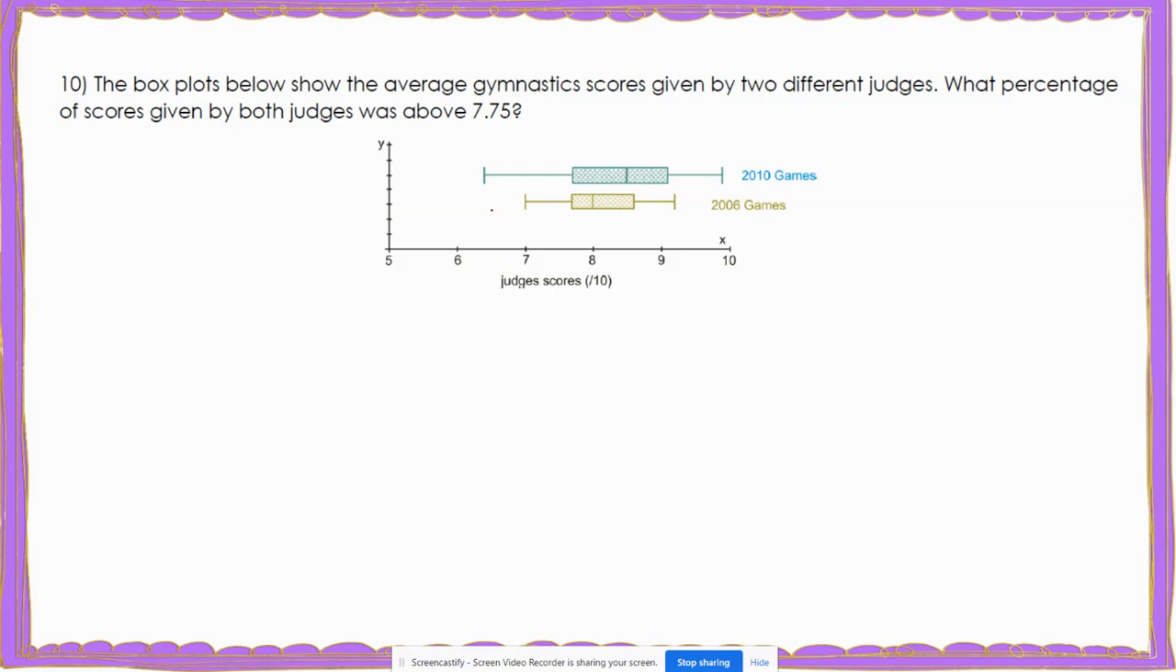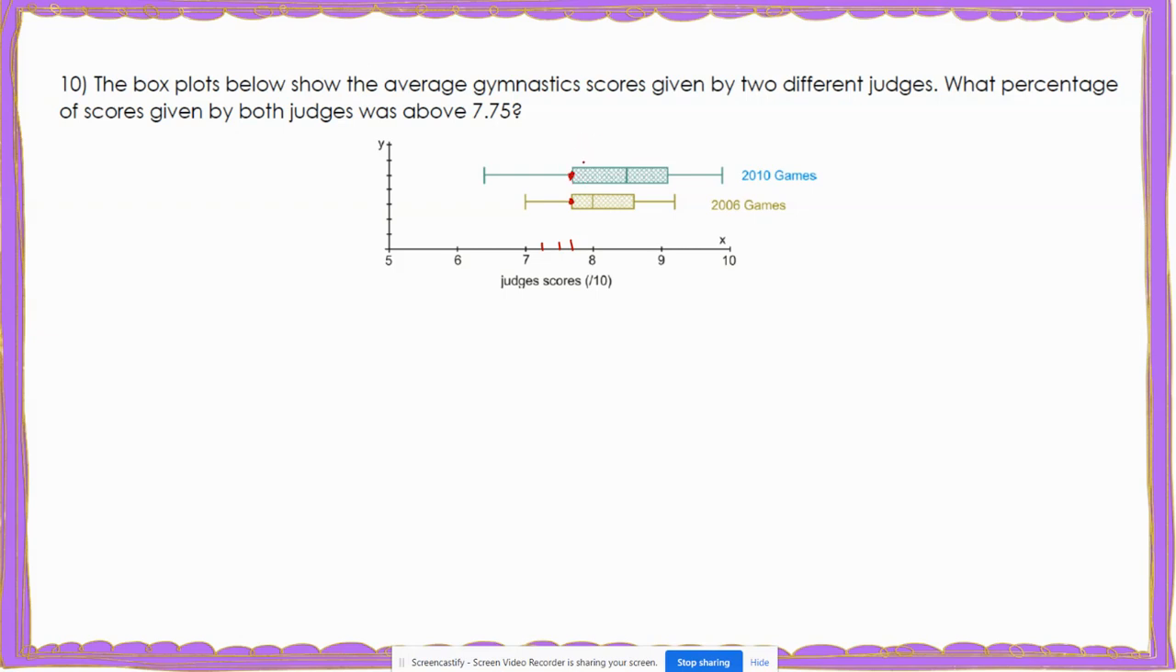If I'm looking on my number line, I would say this would be about 7.5, and 7.75 is about 7 3/4. So that would be 1, 2, 3. So that would be about here. So I can see that this is the point that I'm looking at for both judges.